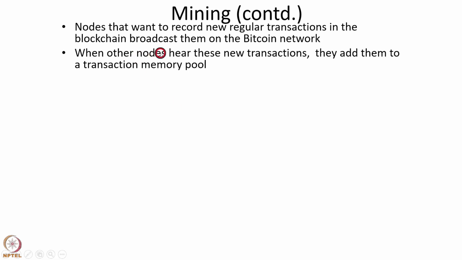So when other nodes hear these new transactions, they add them to a transaction memory pool. It's called mempool, and it is stored in the local memory of the miner node. Each miner node receives these transmissions of new regular transactions from other nodes in the network, and they add them in this transaction memory pool called mempool.